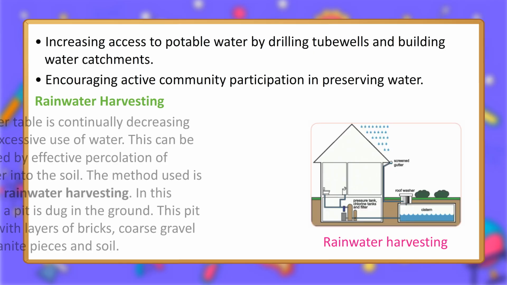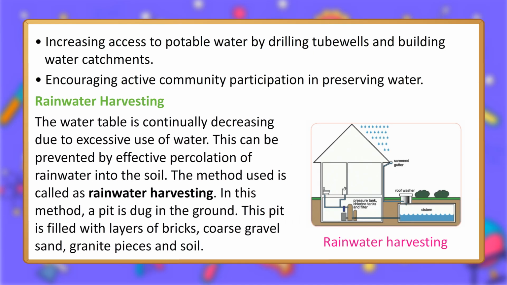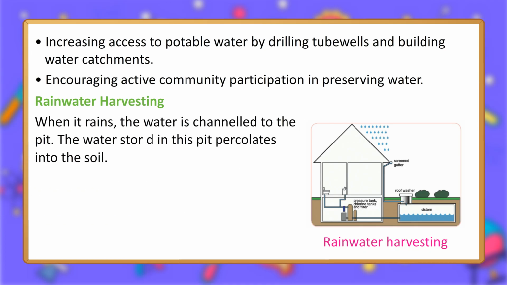Rainwater harvesting. The water table is continually decreasing due to excessive use of water. This can be prevented by effective percolation of rainwater into the soil. The method used is called rainwater harvesting. In this method, a pit is dug in the ground. This pit is filled with layers of bricks, coarse gravel, sand, granite pieces and soil. When it rains, the water is channeled to the pit. The water stored in this pit percolates into the soil. Rainwater harvesting.